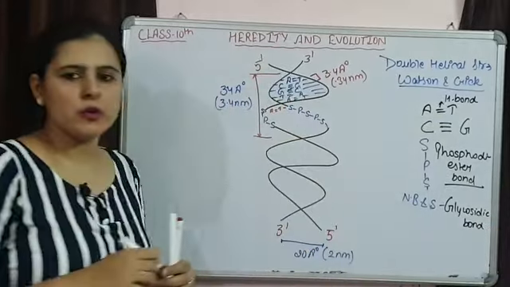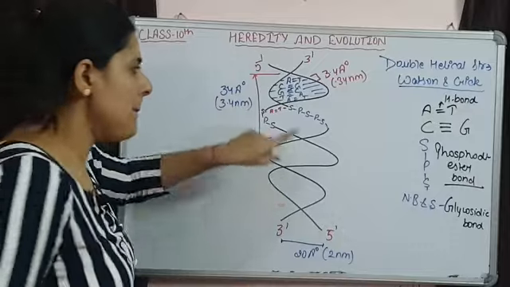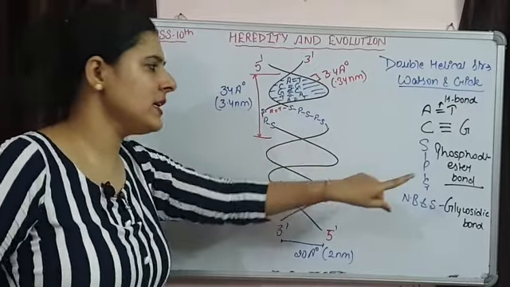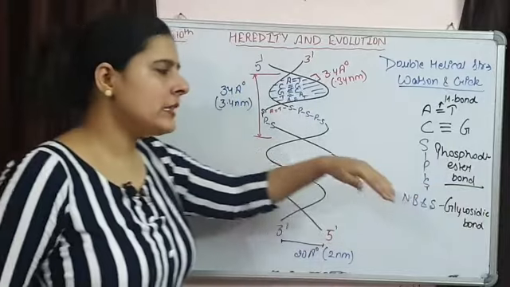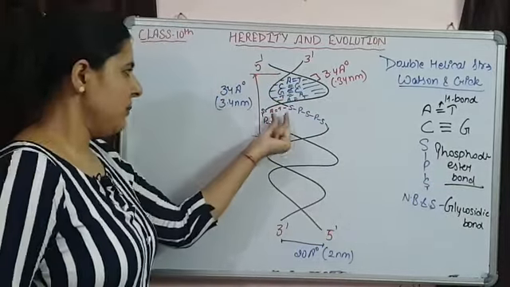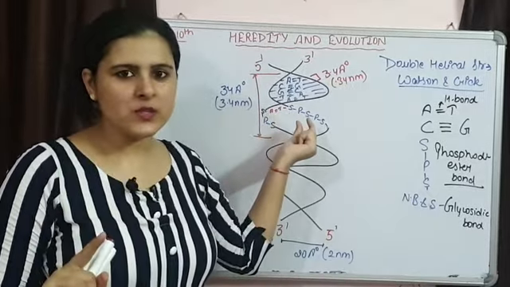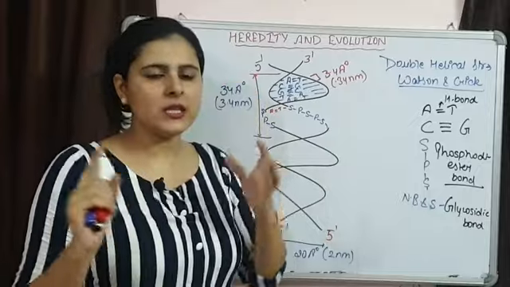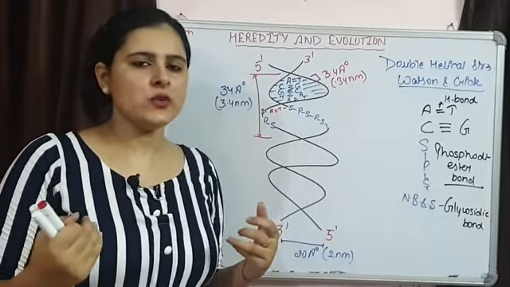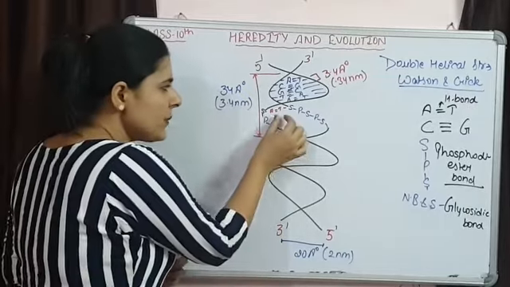So we talked about three bonds. I am just revising these three bonds. बैकबोन कौन सा बॉन्ड बनाता है? शुगर और फॉस्फेट के बीच में प्रेजेंट है फॉस्फोडाइस्टर बॉन्ड, that is going to form the backbone of the DNA. बीच में प्रेजेंट है हाइड्रोजन बॉन्ड, that is between the nitrogenous bases. अगर एडेनिन थाइमिन है तो दो हाइड्रोजन बॉन्ड्स प्रेजेंट हैं. साइटोसिन गुआनिन है, there will be 3 hydrogen bonds, they are going to be present here.